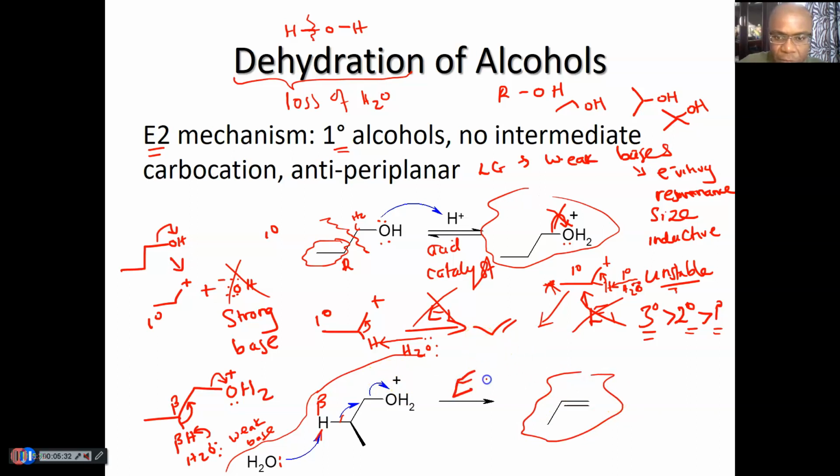So you make it by E2 and not by E1, which would have gone through a primary carbocation intermediate. So no intermediate is formed for primary alcohols, and we go through E2, not E1, for primary alcohols, because we are avoiding formation of the unstable primary carbocation.